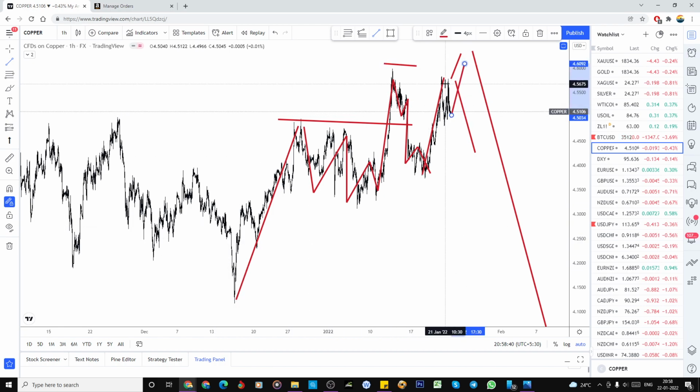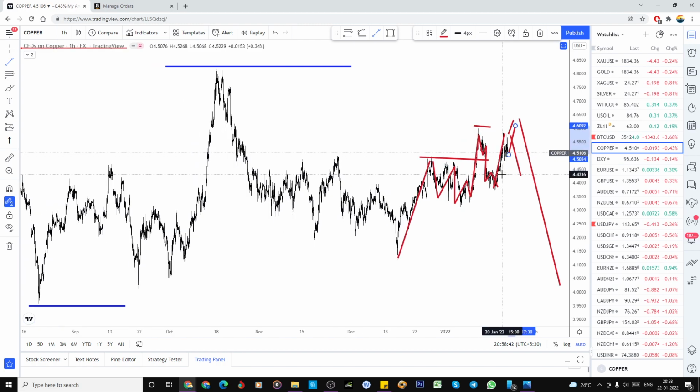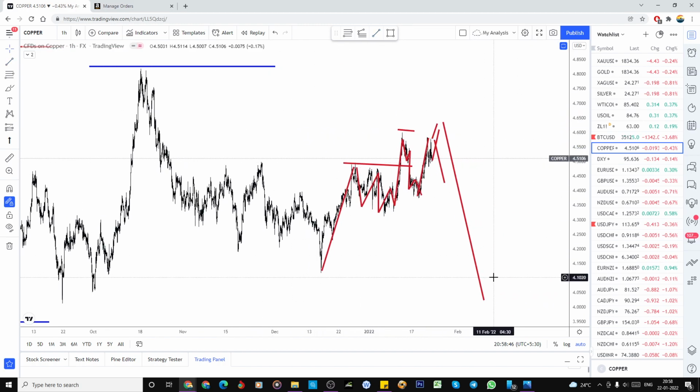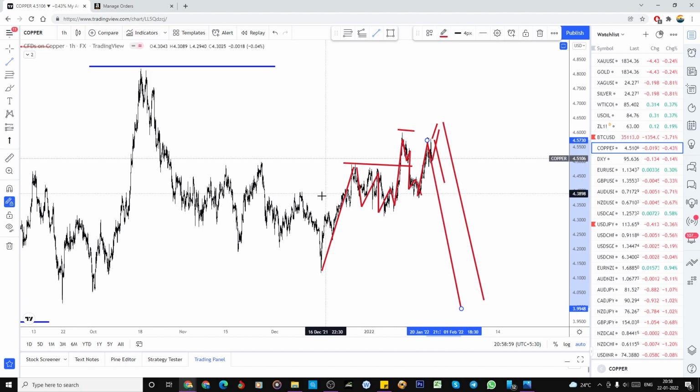So if it did like this, this is the correction, it has completed, and again I'm looking for the downtrend. But what is the trend? It's a downtrend. You have to inform your mind it's a downtrend, expecting this target. No need to be on the buy side. So if it bounces, if it is coming aggressively to the downside to here, it may be something else. We have to label it something else.